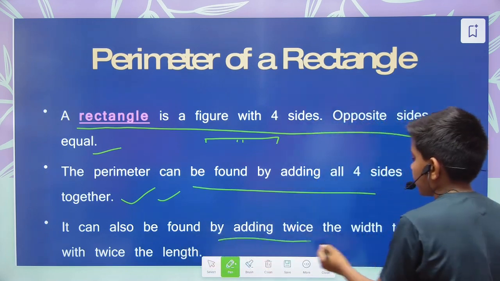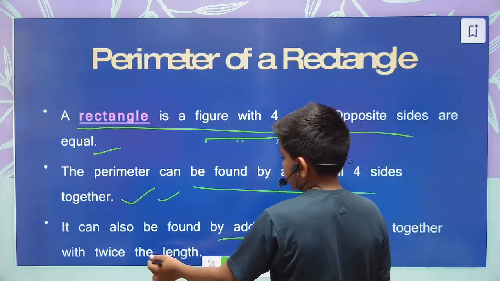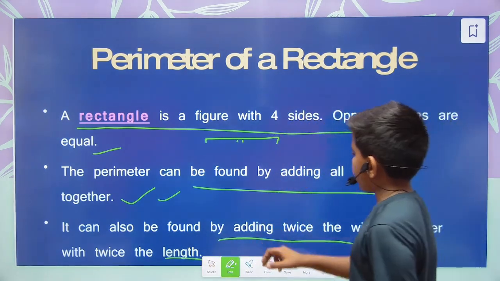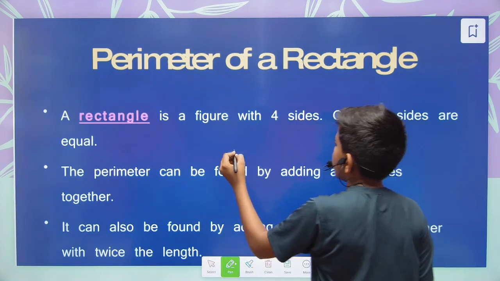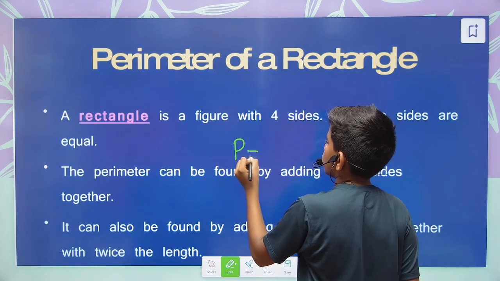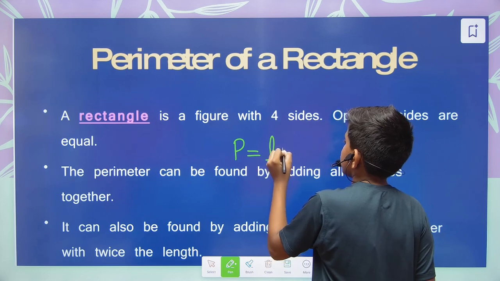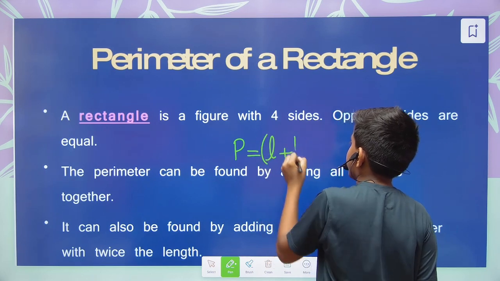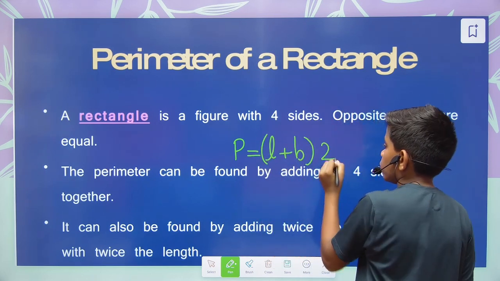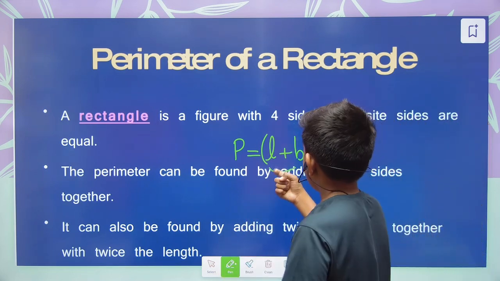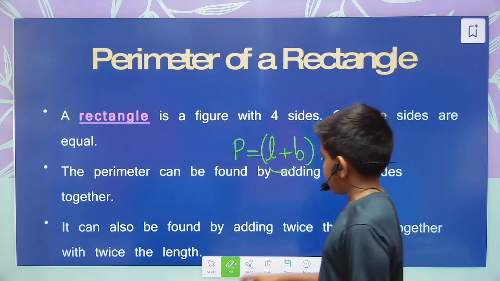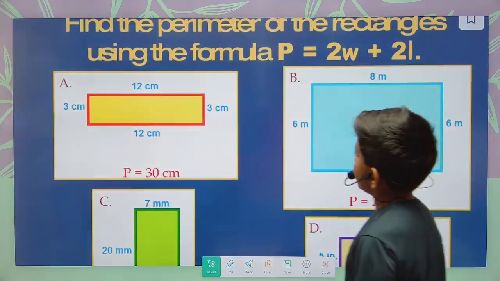It can also be found by adding twice the width together with twice the length. So what is the formula of it? Yes, the formula to find the perimeter: P is equal to 2 times length plus breadth, in brackets. So we have to add length and the breadth, or we can say width. Length plus breadth, and we have to multiply it by 2. Okay, now let's find it.